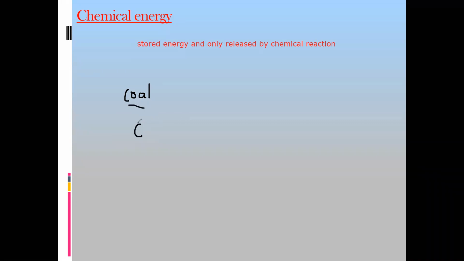You want to obtain or take out energy from the coal. How do you release energy from the coal? You burn the coal. Burning coal is a chemical reaction, because coal in the presence of oxygen, when burned, produces carbon dioxide if burned completely, carbon monoxide if incomplete combustion, plus heat.